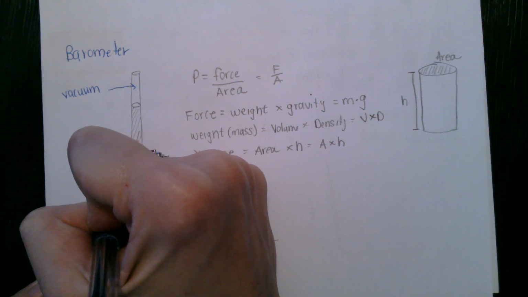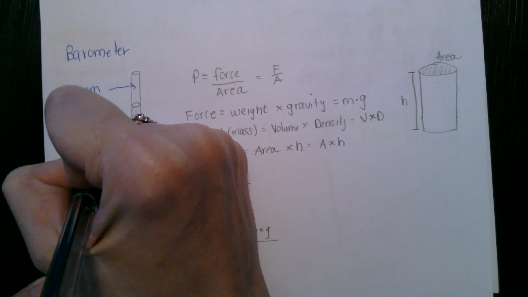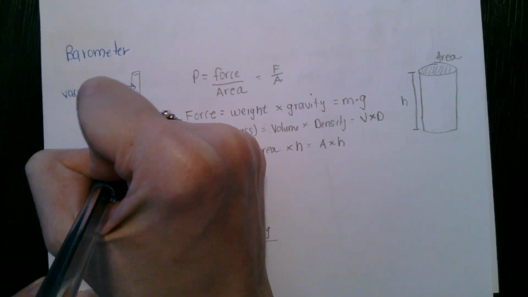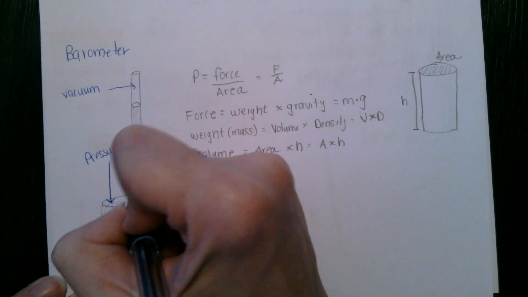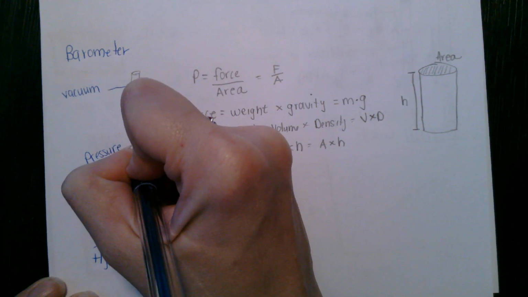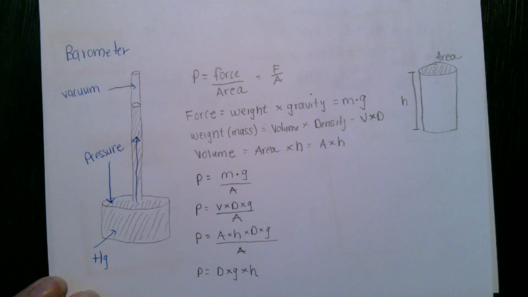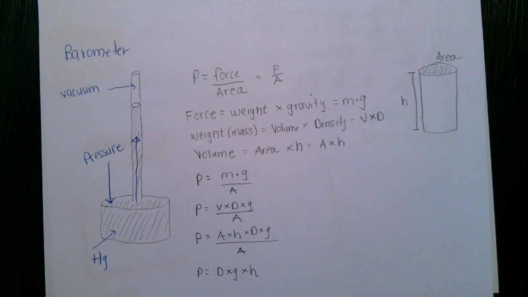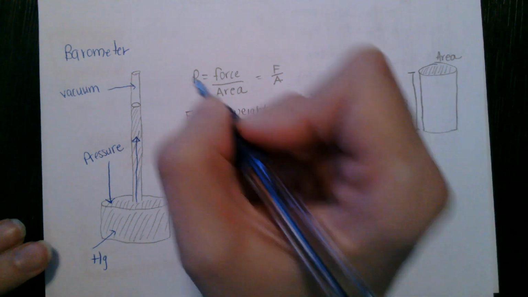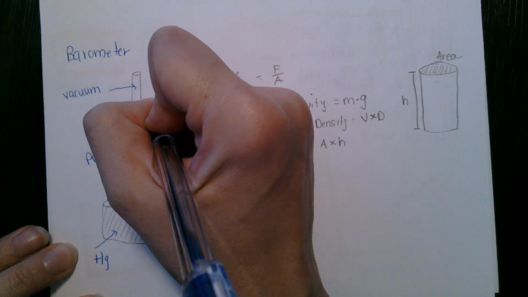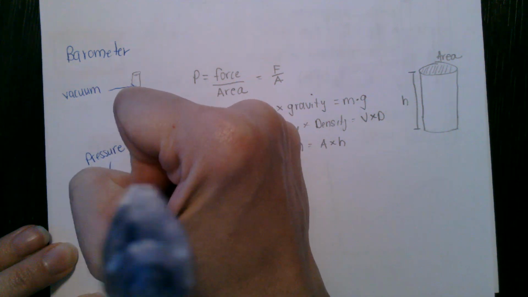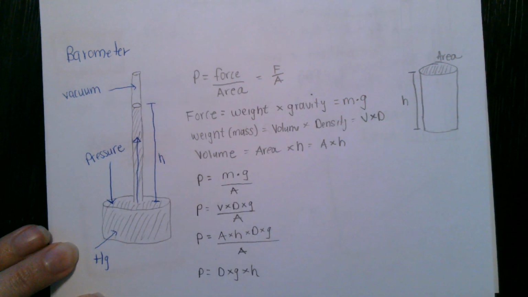Okay, so if pressure is applied, say from the atmosphere, then the mercury will rise up into the tube, like this. And the distance that it travels up the tube is proportional to the pressure. So this height, how far it rises in the tube, H, is the pressure.